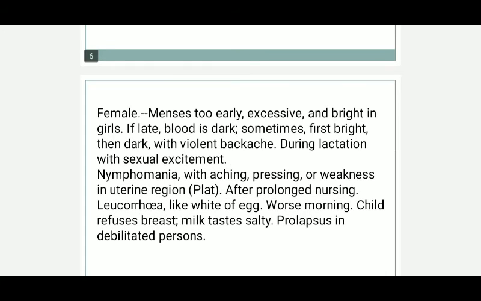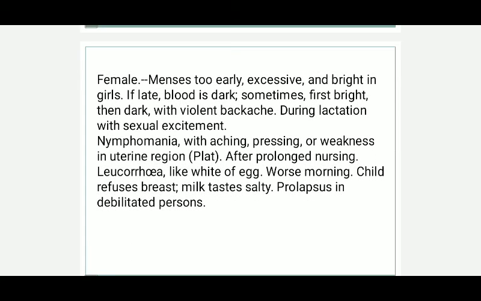Then female complaints. Menses are too early, excessive, and bright in girls. If late, blood is dark, sometimes first bright then dark, with violent backache during lactation with sexual excitement. Nymphomania with aching, pressing, or weakness in uterine region, just like your Platina. During lactation and with sexual excitement, there is nymphomania.